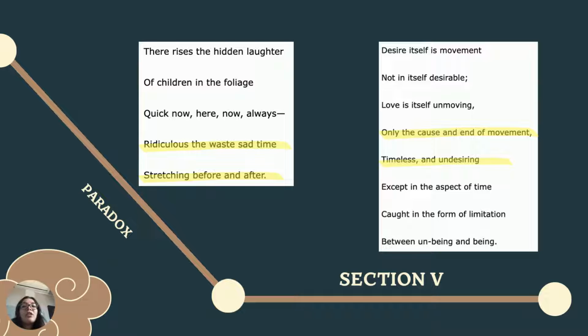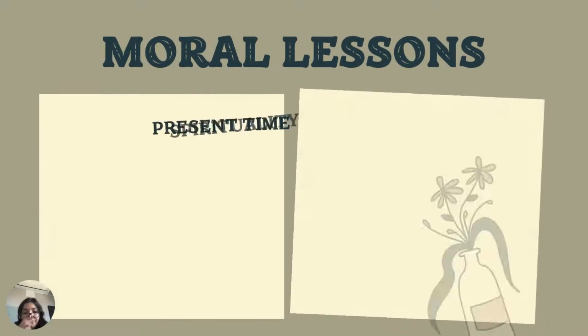In this section of the poem, I notice a lot of paradox in the part of love and desire, since it refers to moving and unmoving, contradicting themselves. Also, the words desire and love are words that, when thinking of roses, come up, which goes back to the rose garden, thus the allusion of the Garden of Eden. It also talks about the laughter of the children, which was mentioned in the first section, and it then says, ridiculous the waste sad time stretching before and after, telling us how, because we focus too much on what will happen and what has happened, we lose a lot of our precious time, when we should be focusing on the present time in order to reach the rose garden.